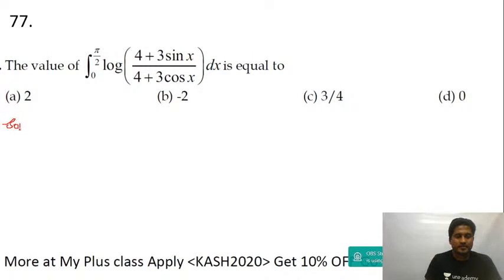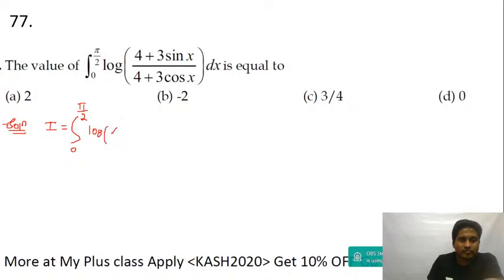I is equal to 0 to pi by 2. Okay, now listen. I is equal to integral 0 to pi by 2, log of 4 plus 3 sin x divided by 4 plus 3 cos x dx, you call it equation 1. I'm going to use the property 0 to a f of x dx is equal to 0 to a f of a minus x dx.